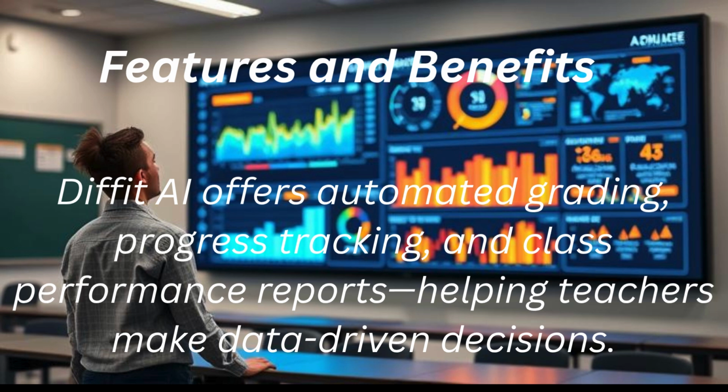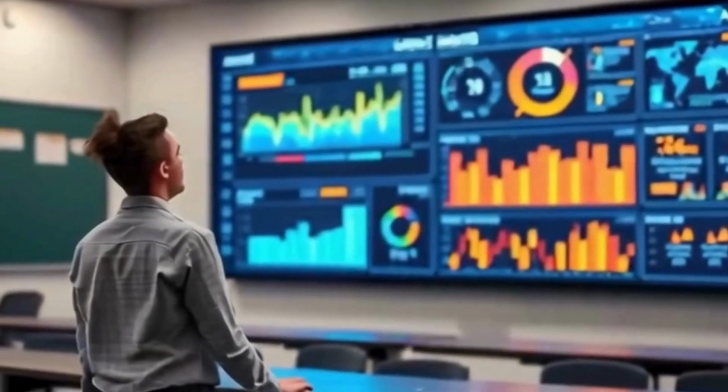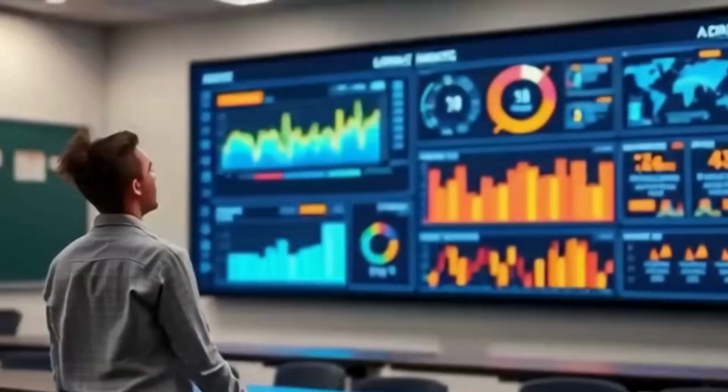Diffit AI brings data-driven insights into your classroom. From automated grading to performance tracking, it helps teachers make decisions with clarity and confidence.